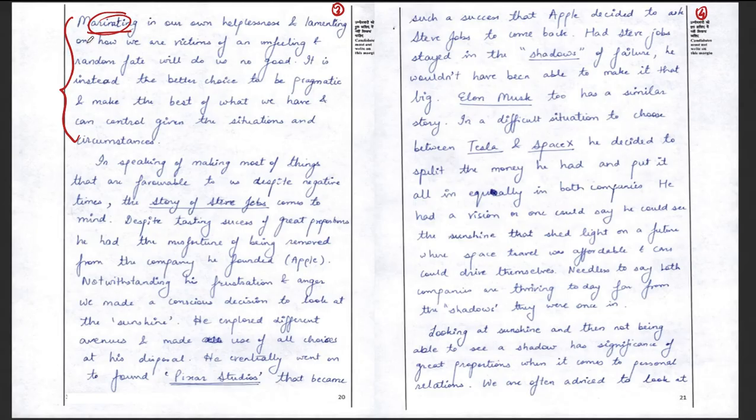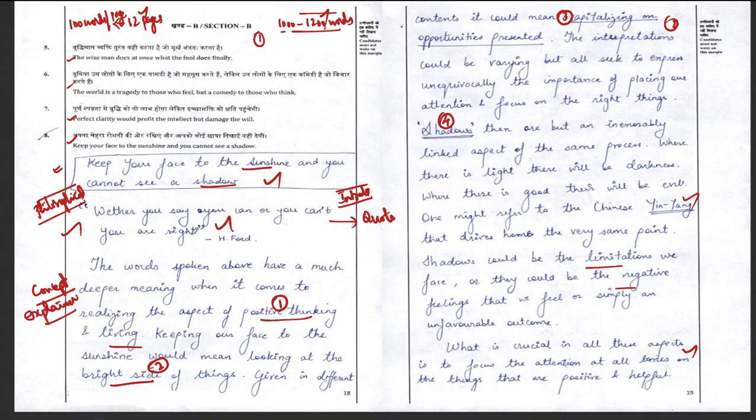This particular thing he could have written in a simpler manner, because he is trying to do some page filling activity. In the UPSC examination, students, my sincere suggestion is, in case of the essay, please don't do this space or page filling activity. Essay is not a paper where you can do whatever you want just because space and time are there. Please don't do that. Try to make each and every word impactful to the examiner, because we don't know at which paragraph he is going to start reading your essay. Suppose he started at this second page, then you would not make any good impression at all. Since I have started from the first page, I have some good clarity about what is being conveyed here.